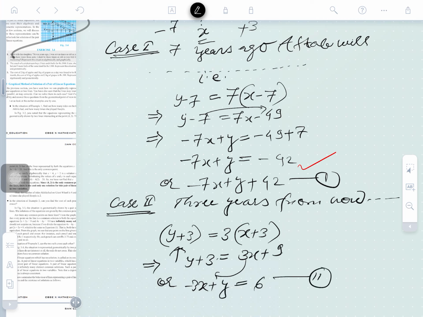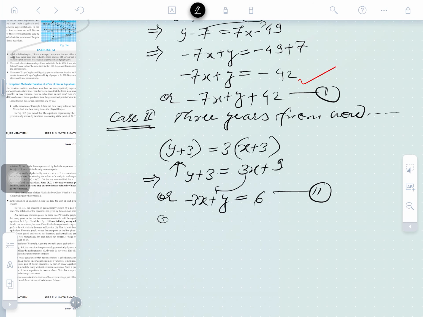This is the second equation also. We also can write in this manner: minus of 3x plus y minus of 6 is equal to 0. This can be written also here in this manner.